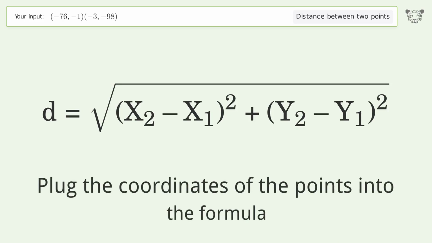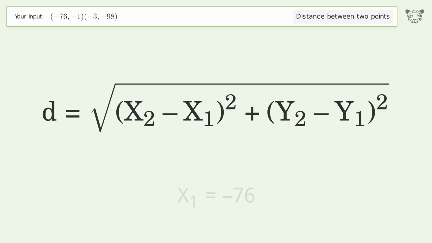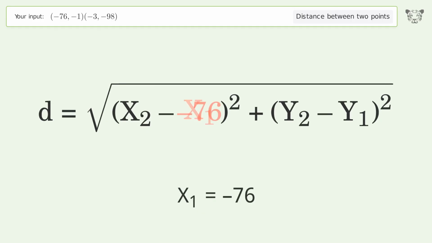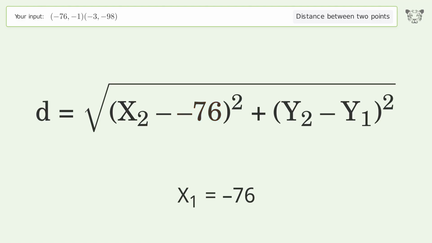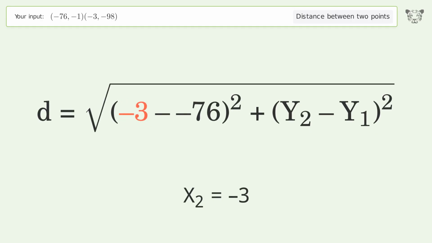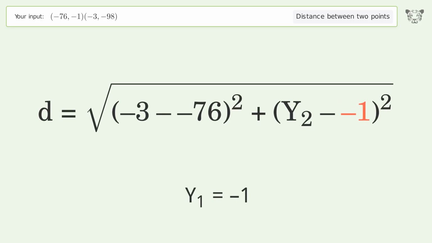Plug the coordinates of the points into the formula. x1 equals -76. x2 equals -3. y1 equals -1. y2 equals -98.